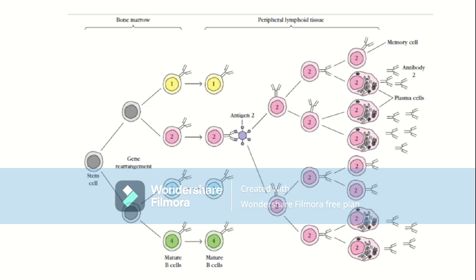and the rest of the cells which are not selected will die away through the process of apoptosis. Then, when it is activated due to binding of antigen, it will proliferate, increase in number, and produce memory cells and plasma cells. And these plasma cells will produce about 2000 antibody molecules per second. An enormous amount of antibodies will be produced.